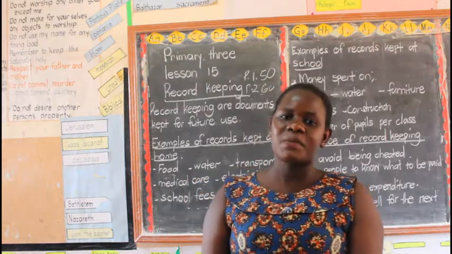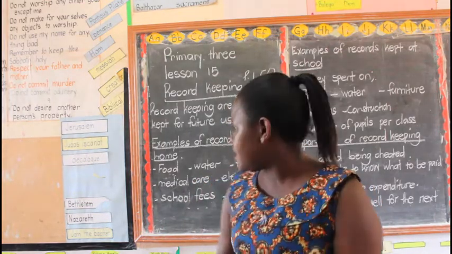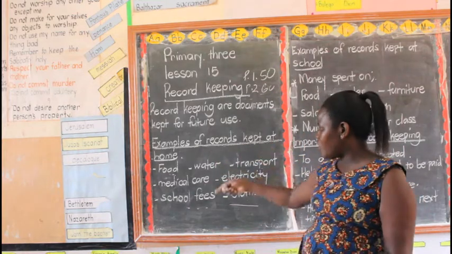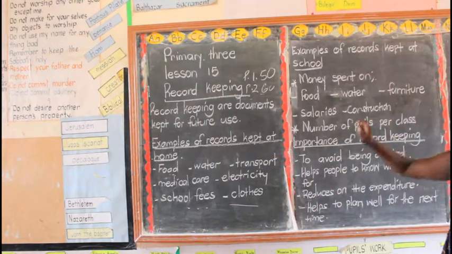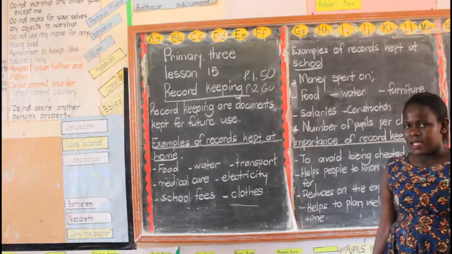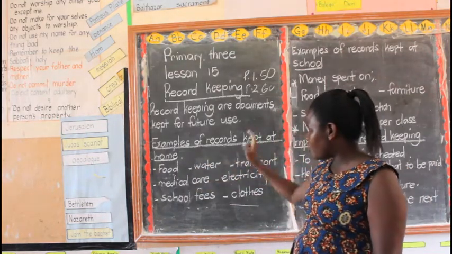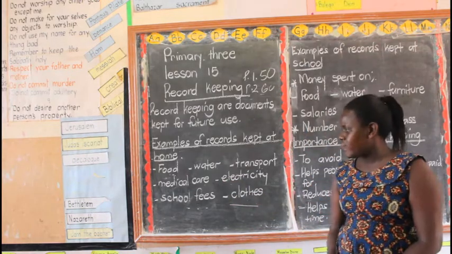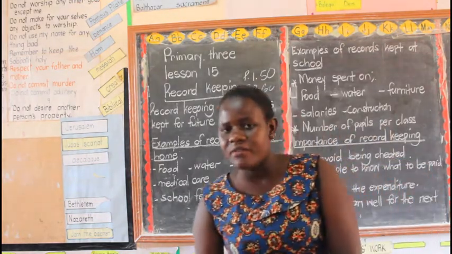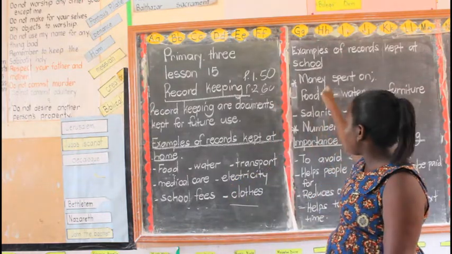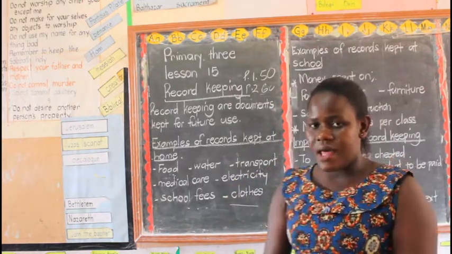Which documents are kept at school, at home? You should know these items here. Examples of records kept at home, examples of records kept at school. Again, if they say give at least two examples of records kept at home, you say salaries. Salaries for what? Maybe for maids if you have maids. But simply you say salaries under schools. Are we together?